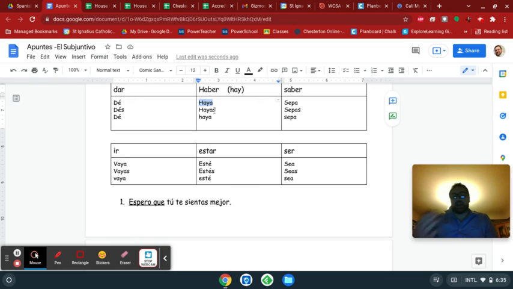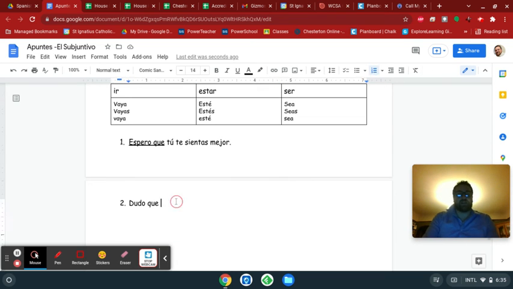So forget the hayas and the hayamos and those. Just actually don't even think of it as a verb. Just think of it as there's hay and then there's haya, which is the subjunctive version. So dudo que haya means I doubt that there is. Dudo que haya comida en el refrigerador. So dudo que haya comida en el refrigerador.